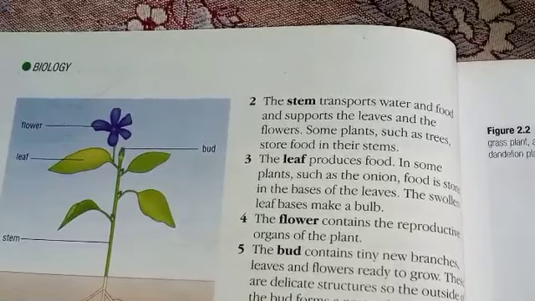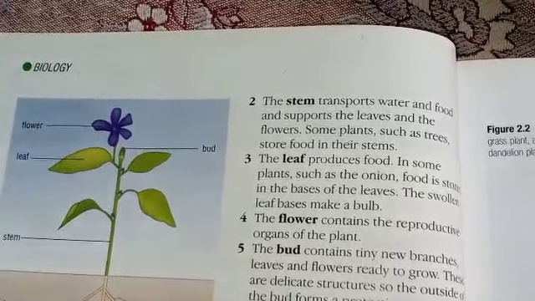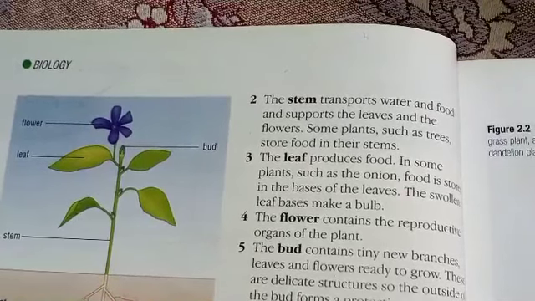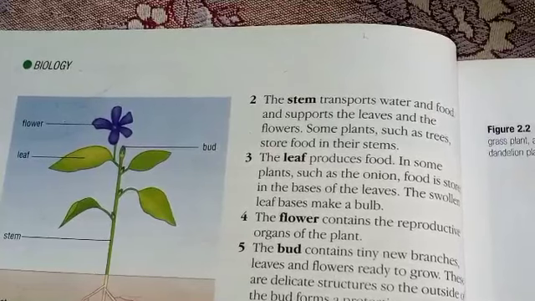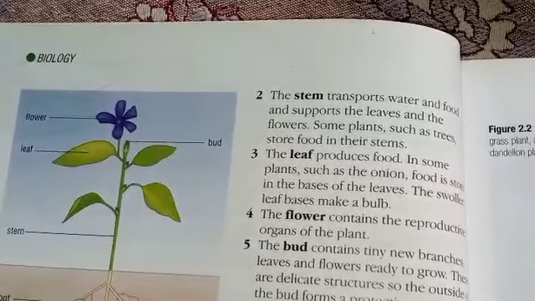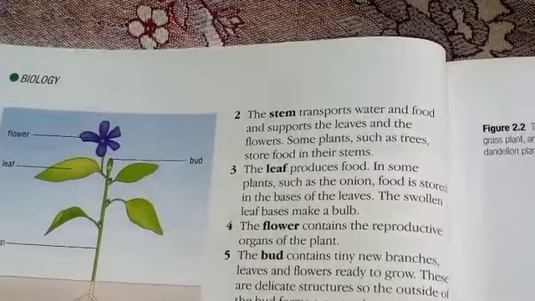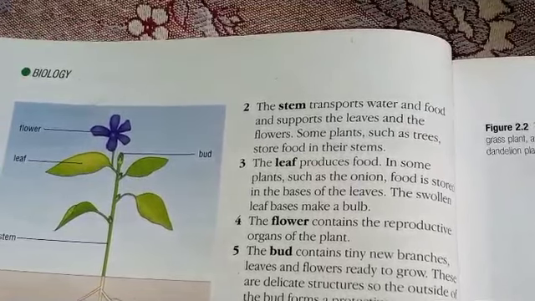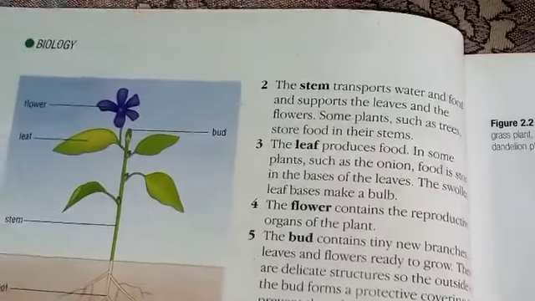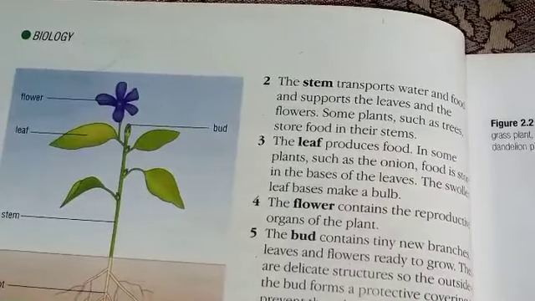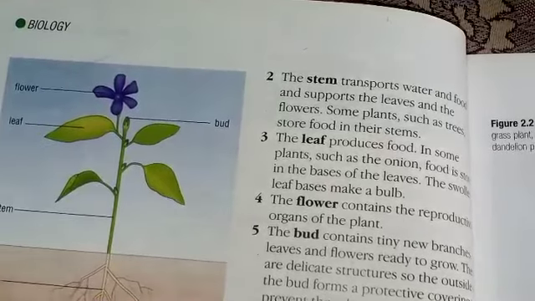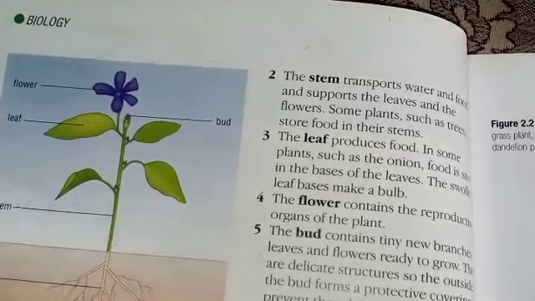The stem transports water and food and supports the leaf and flowers. The stem transports that water and food to the other parts of the plant body, like the branches, and the other function of the stem is to support leaves and flowers. Some plants such as trees store food in their stem. There are some kinds of plants such as trees, a big tree, okay, that store food in the stem. They don't store their food in the roots just like a carrot. They store their food in the stem.